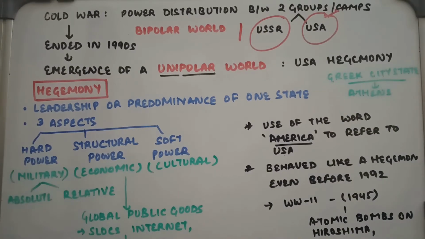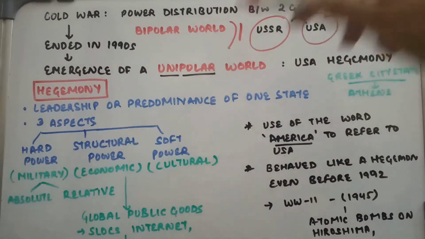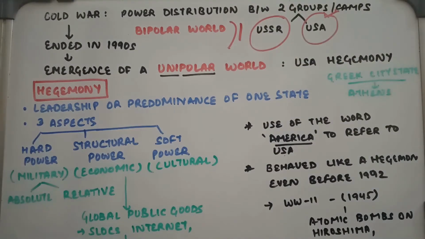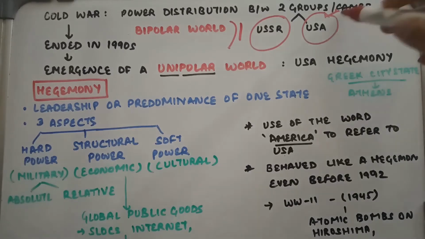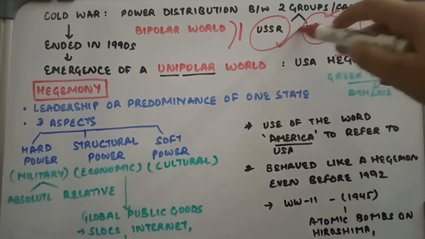तो इस पावर डिस्ट्रीब्यूशन को कहा गया था द बाइपोलर वर्ल्ड बिकॉज बाई मीन्स टू, polar means opposite ends. So the power was divided into two different blocks, two opposing forces, which was headed by USSR and USA respectively, and the world which we were living in was known as the bipolar world. अब the Cold War basically ended in the 1990s, as we've already discussed in chapter 2. This also meant that the bipolar world came to an end. इसका मतलब ये हुआ that one out of these two forces came to an end, and that force was USSR.